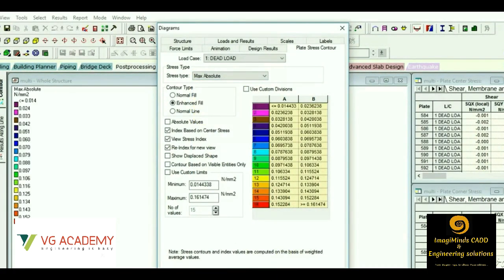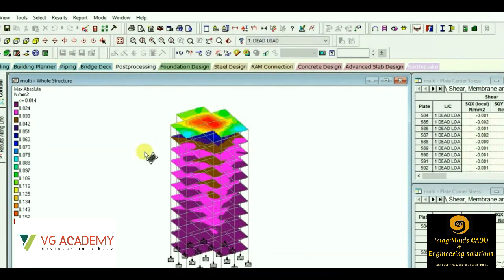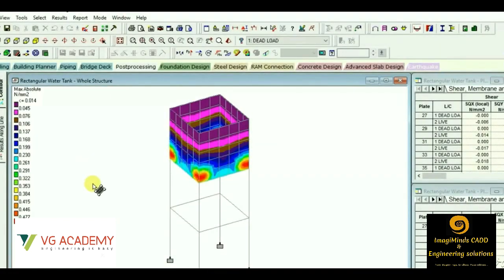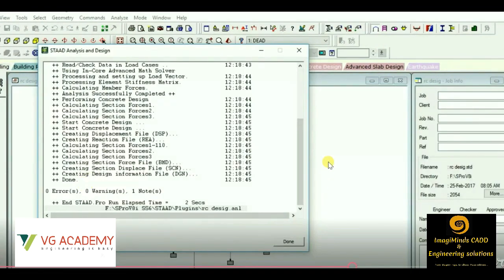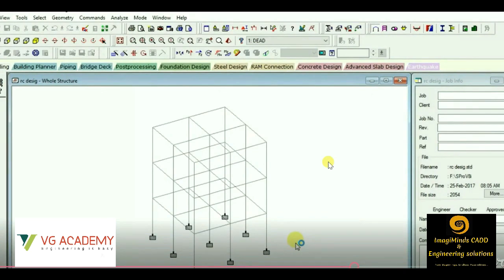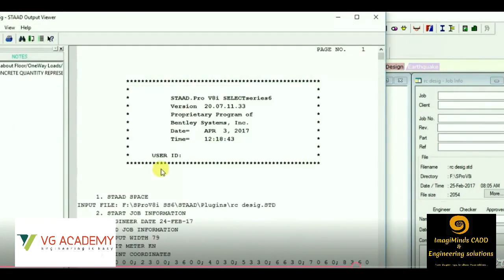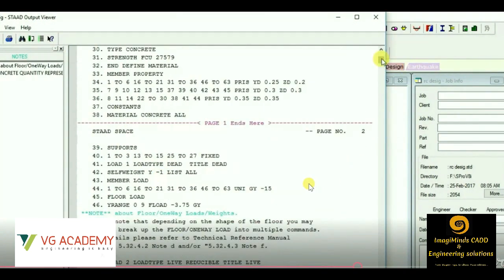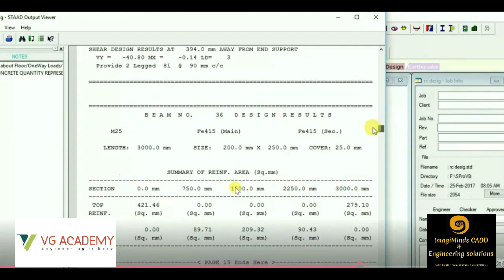We can check the plate stress analysis as well. So after the application of live load or dead load on the floor slab and the stress result generated, this is the graphical version, and we will get the tabulated result as well. Now after the analysis is complete, we'll move with the design process, the concrete designing process. I'll show you the results.